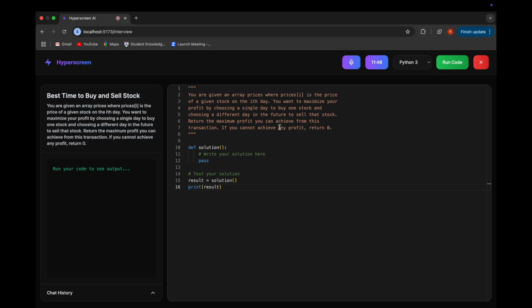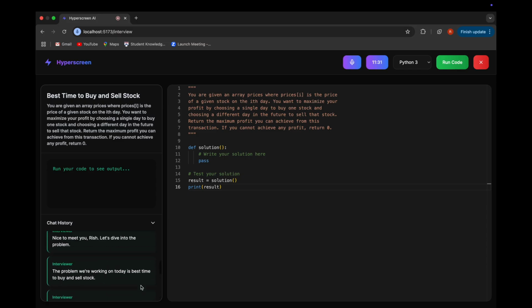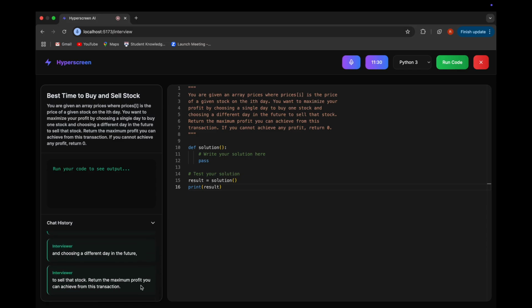The problem we're working on today is best time to buy and sell stock. Problem description. You are given an array prices where prices[i] is the price of a given stock on the ith day. You want to maximize your profit by choosing a single day to buy one stock and choosing a different day in the future to sell that stock. Return the maximum profit you can achieve from this transaction. If you cannot achieve any profit, return 0. Do you have any questions about the problem statement?